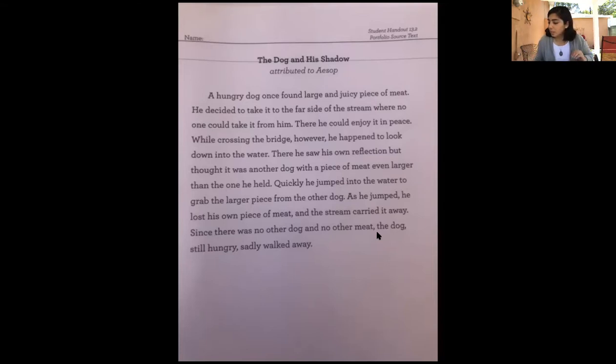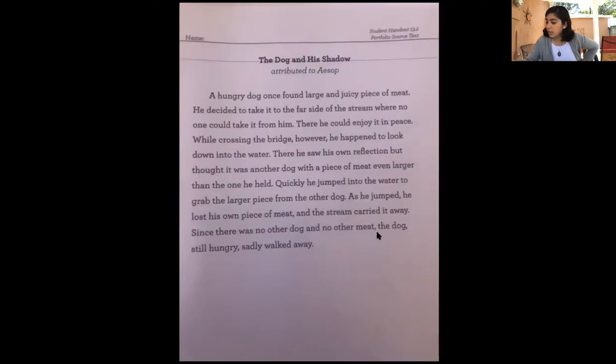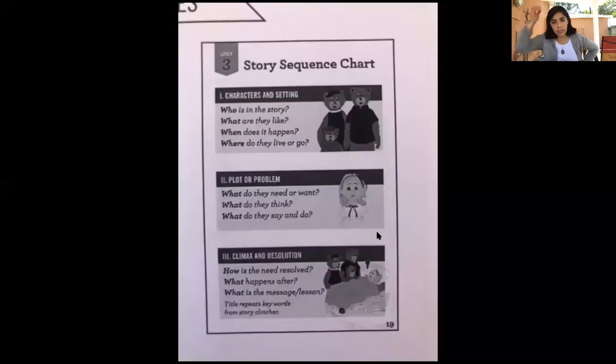So what we're going to do right now is I am going to show you this. And if you see this page, this time our outline looks a little different.